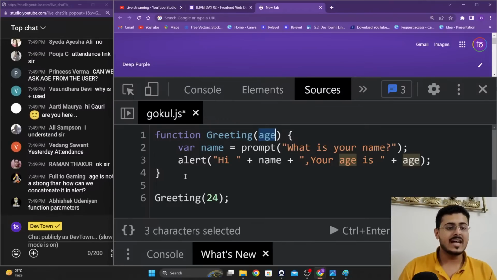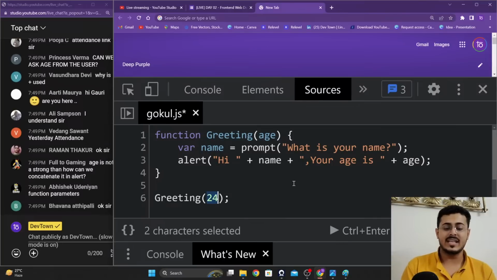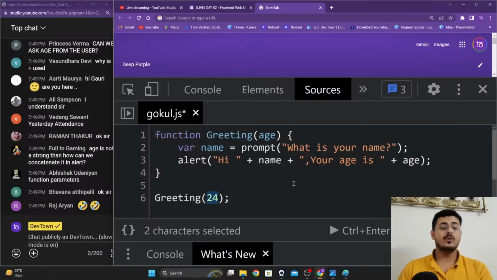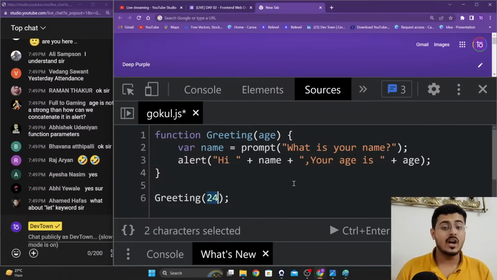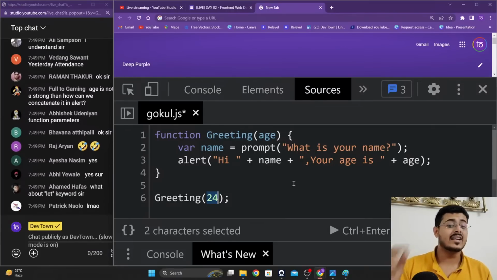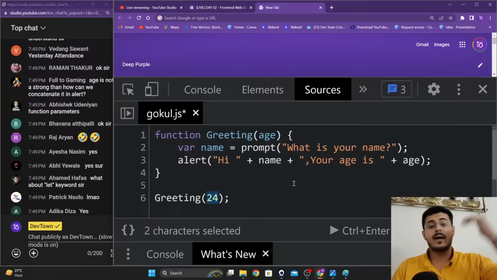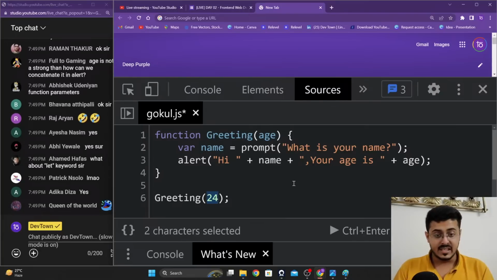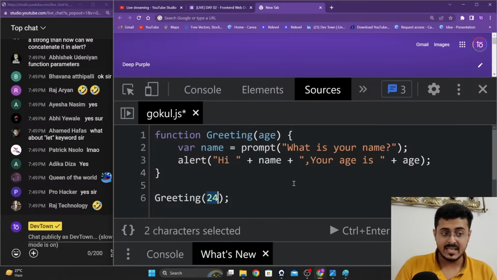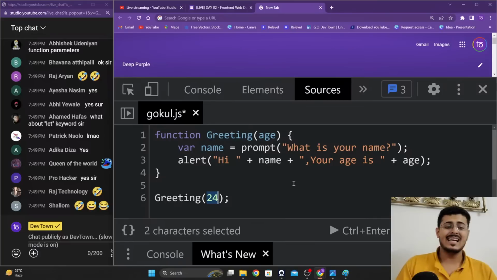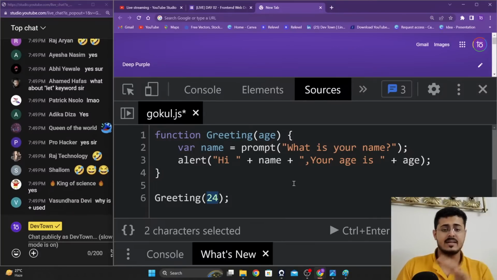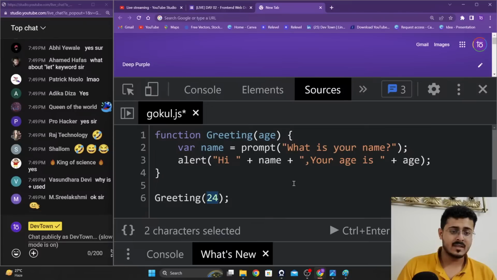Similar to that, the 24 that you're using right over here down below is called an argument. The 24 that you're using to call your function is called an argument, guys. So parameter and argument are technical terms that you need to remember. Are you guys able to understand it? Please let me know.